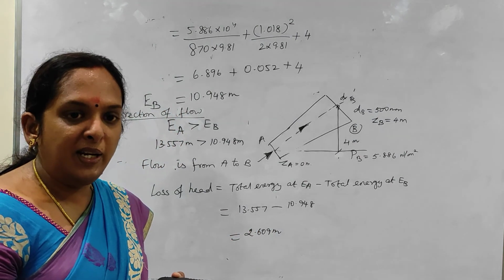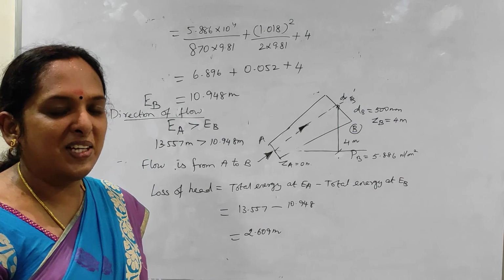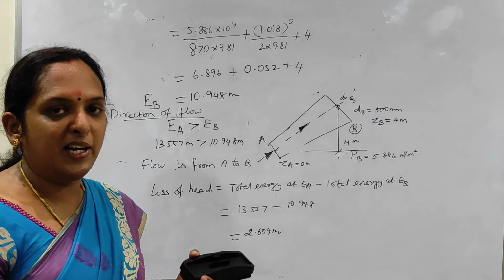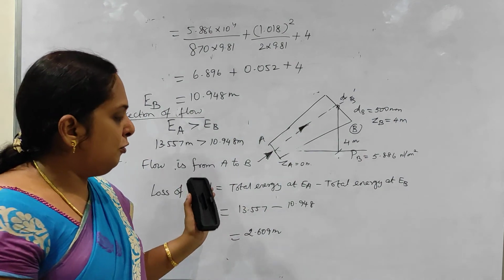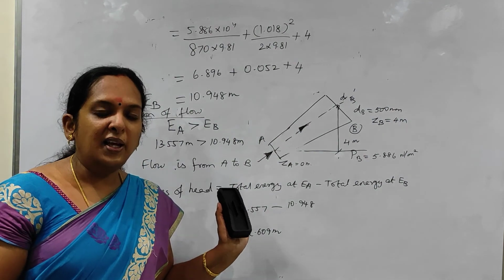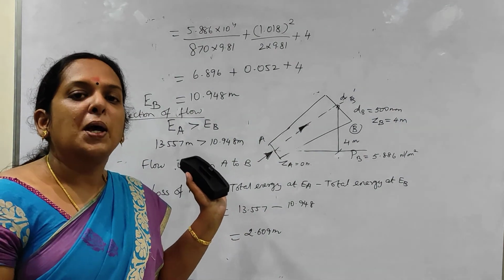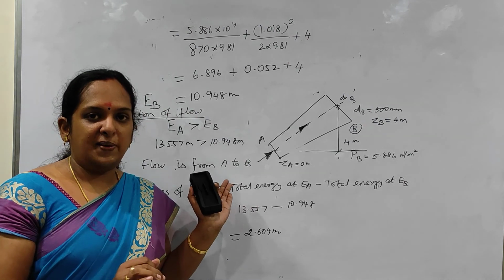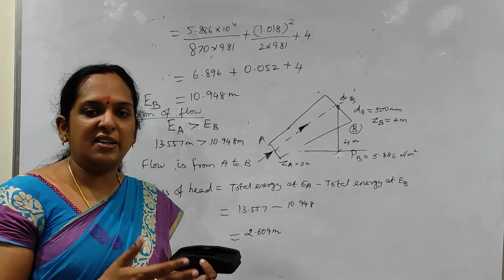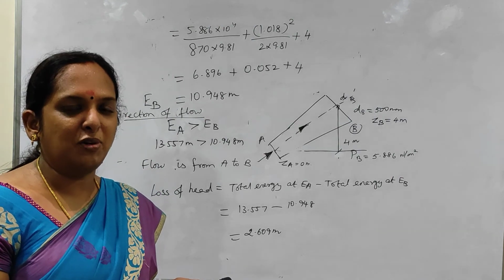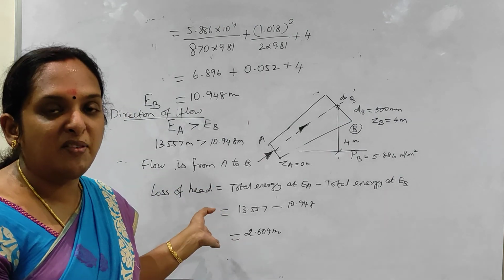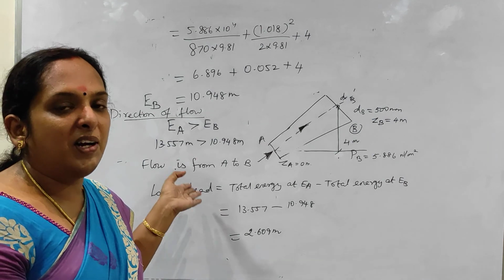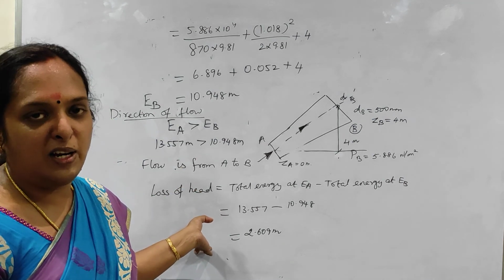So today we have seen 3 different problems. Very interestingly, we have seen a vertical problem, and here we have seen the direction of flow and all those things. Remember one thing: whenever you do such problems, please be more specific. What is asked, what is given, and what are the things you have to find out. So we have seen in all these videos the Bernoulli's equation for real fluid, and the problems with real fluids also.